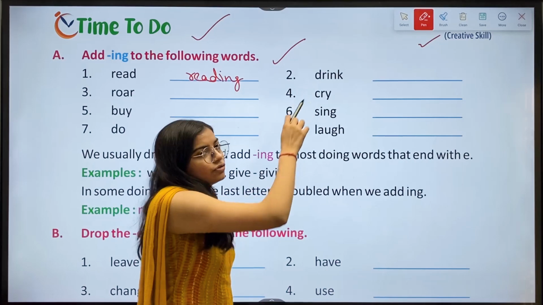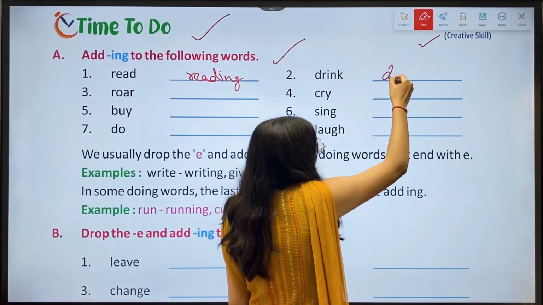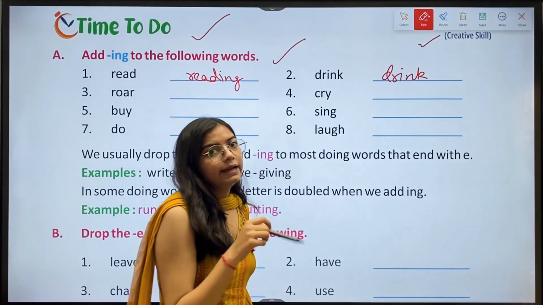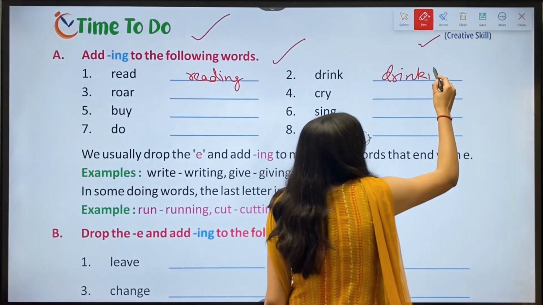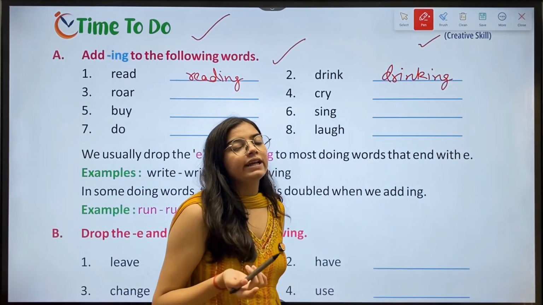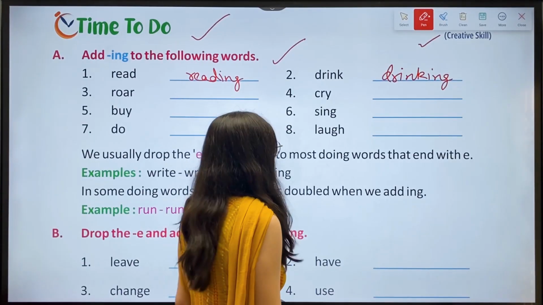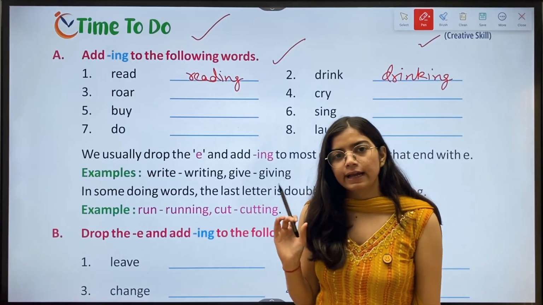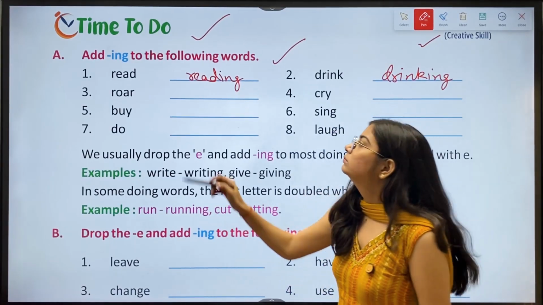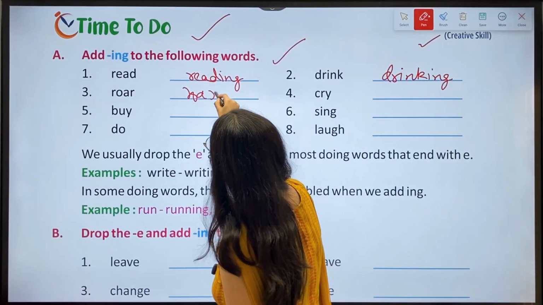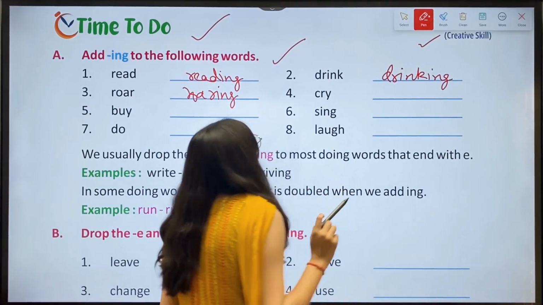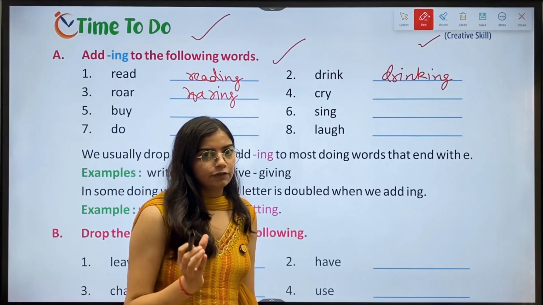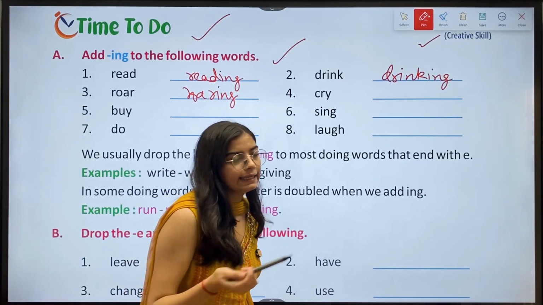Then we have second, drink. Again we'll write drink, then ing, which makes it drinking. Then we have third, roar. After adding ing, it makes it roaring. Then we have fourth, cry. If we add ing, it makes it crying.